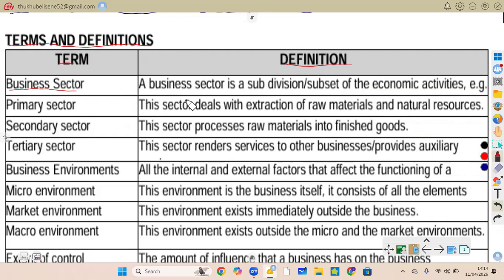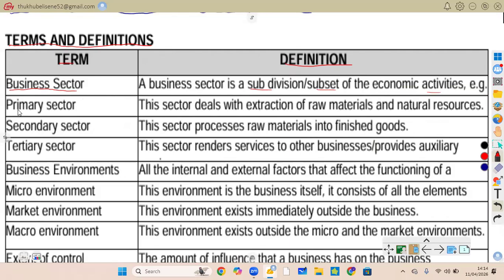The definition says a business sector is a subdivision or subset of economic activities. For example, we talk about the primary sector, secondary, as well as tertiary sector. So it's a division of economic activities in an economy.